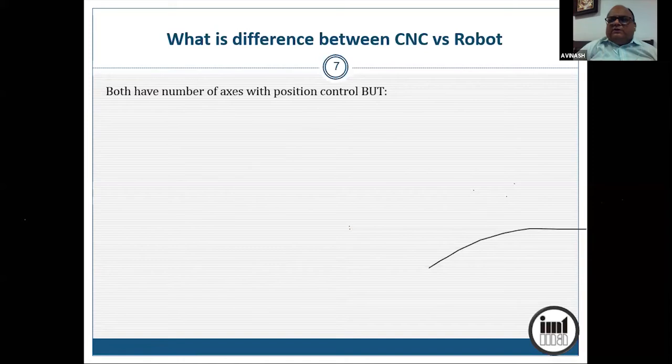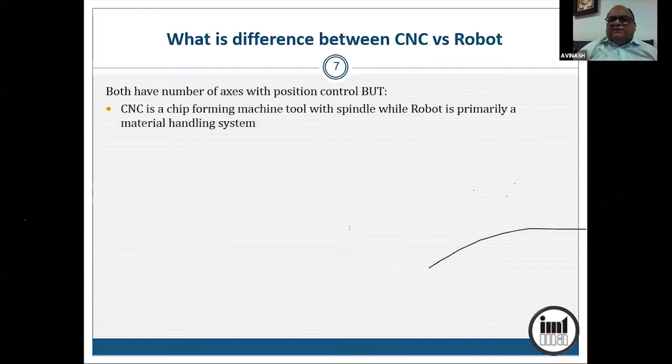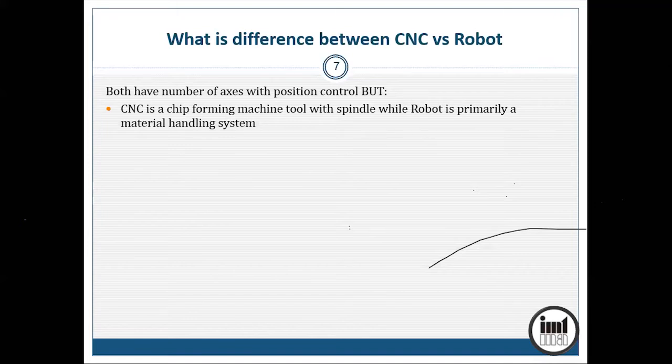So what is the difference essentially between a CNC and a robo? That is the question. CNC is essentially a chip forming machine tool, which has got to be having a spindle, while robo is primarily a material handling system. And you normally buy a robo based on the payload of the robo, what it can move.